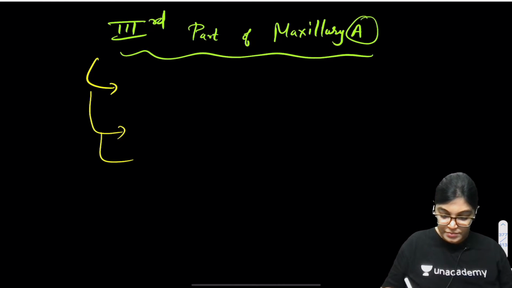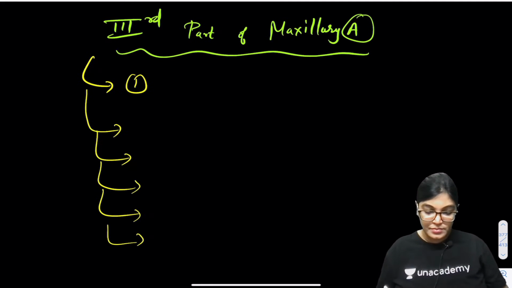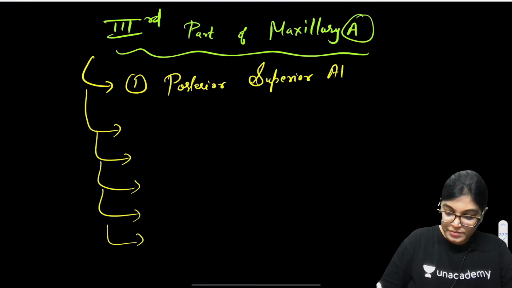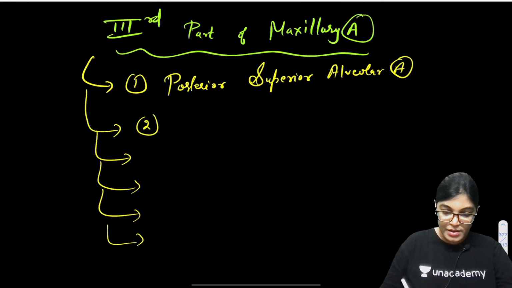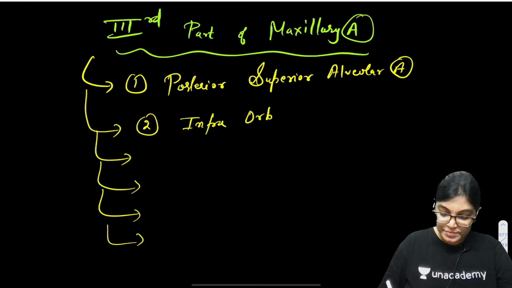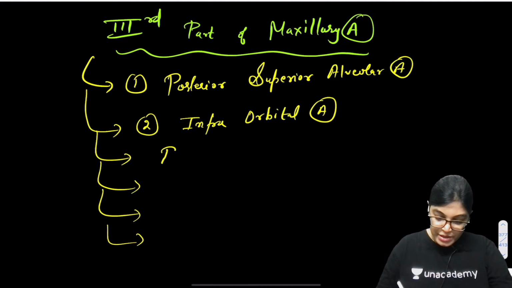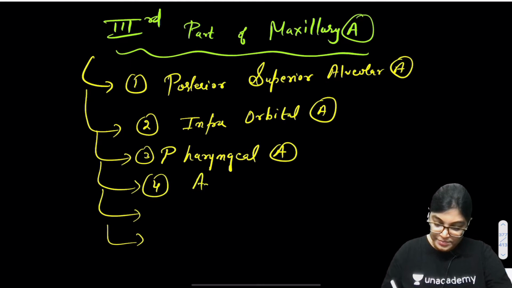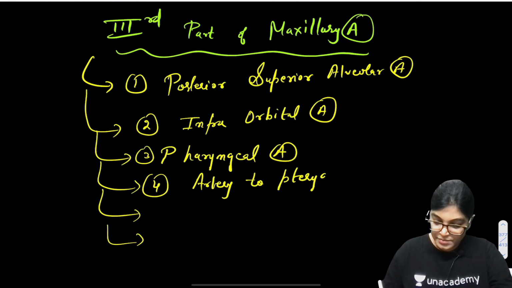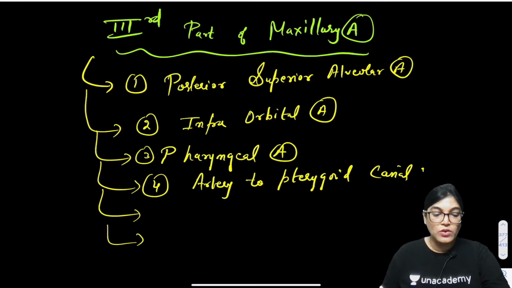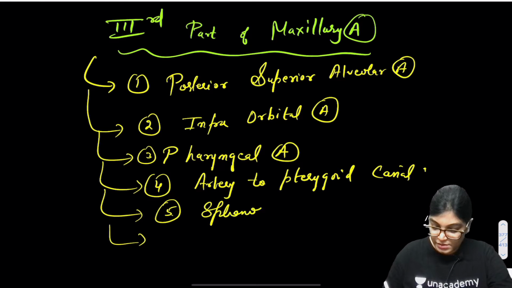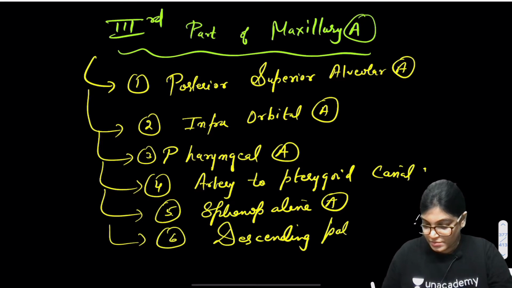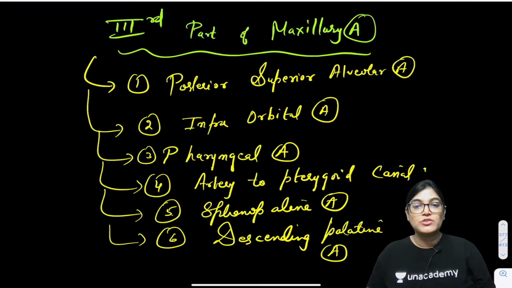The branches are posterior superior alveolar artery, infraorbital artery, pharyngeal artery, artery to the pterygoid canal, sphenopalatine artery, and descending palatine artery. So done. These are the 6 branches from the third part of the maxillary artery.